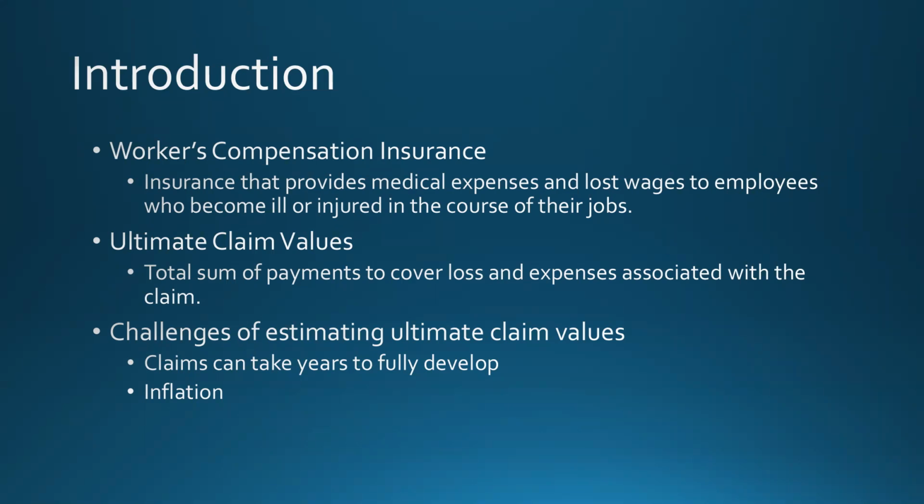The ultimate claim values represent the total sum of payments required to cover all losses and loss adjustment expenses associated with the claim. Most of the time, the insurance companies do not know the exact ultimate value of the claims because claims can take years to develop. Depending on the severity, an injured worker may take months or even years to recover. And even after recovery, a worker may still incur regular medical expenses throughout their lifetime. Besides, inflation also increases the medical costs and creates more uncertainty around the ultimate claim values.